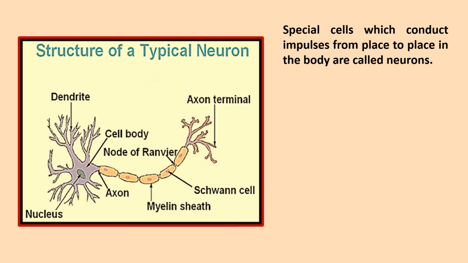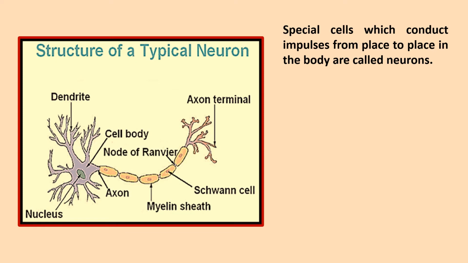A neuron has a cell body with a nucleus in the center, and then it has finger-like structures all over. These finger-like structures are called the dendrites, and they are the ones who get the impulse initially. Then we have the axon. So whenever the impulse comes, it comes from the dendrite to the nucleus, to the cell body, then to the axon, and finally moves to the axon terminal.